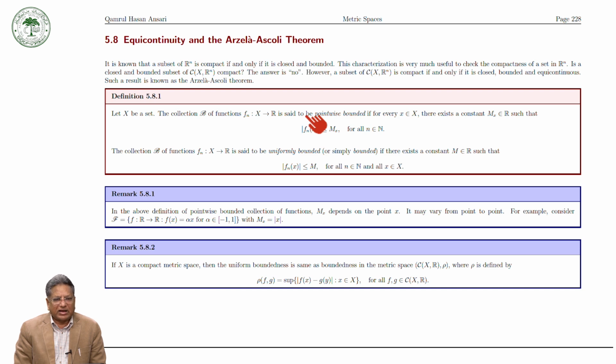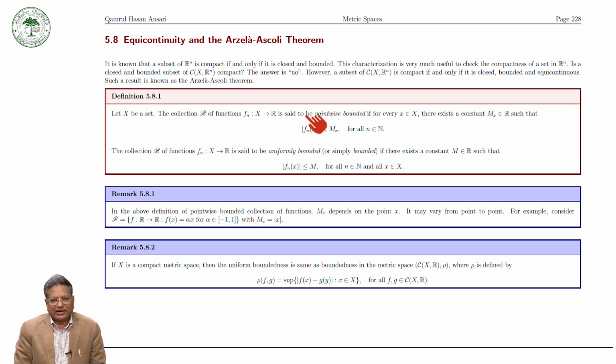So, the main task of this section is to establish the Arzela-Ascoli theorem, which says that a subset of C(X, Rn) is compact if and only if it is closed, bounded and equicontinuous.